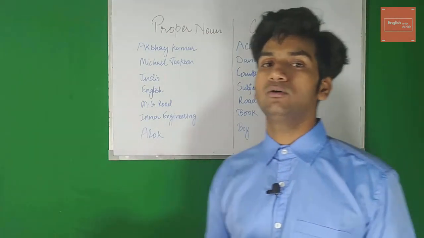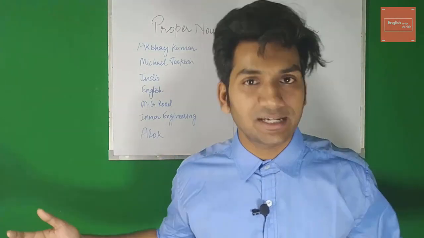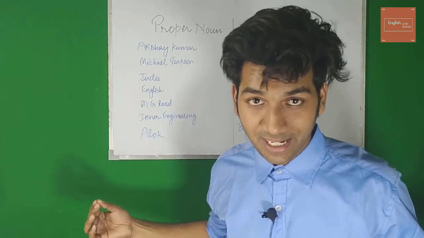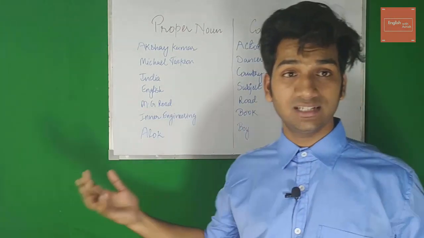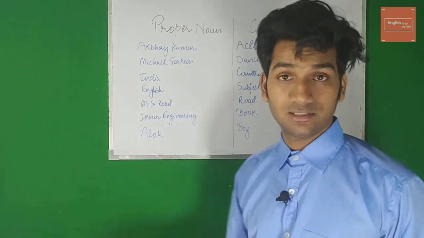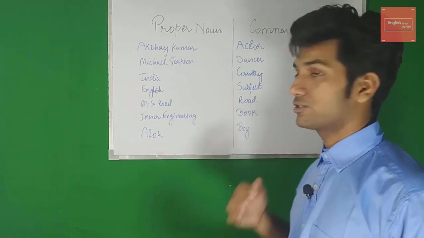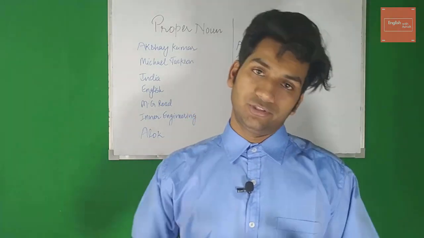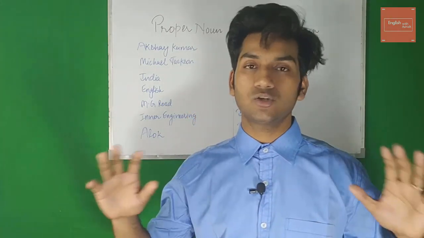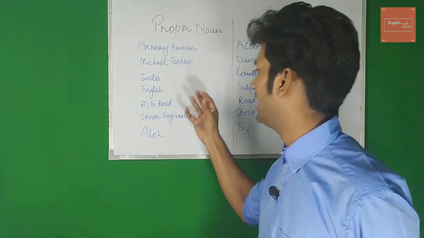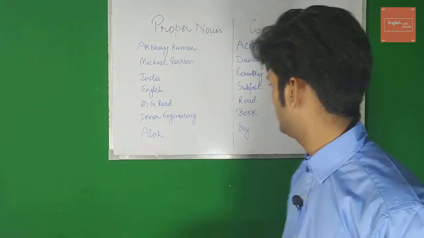Then we have country. So many countries. Which country am I talking about? I'm talking about India. Proper name. Then subjects. So many subjects. English, proper name, specific subject. Road: billions of roads must be there, right? I'm talking about MG Road, a specific road.